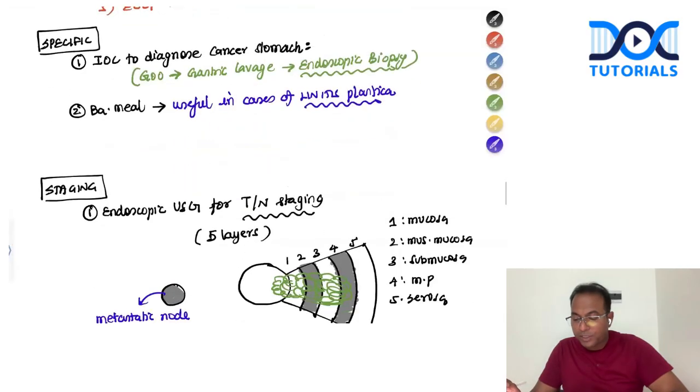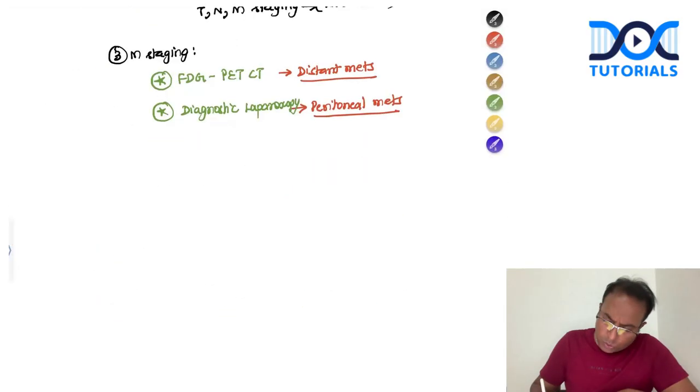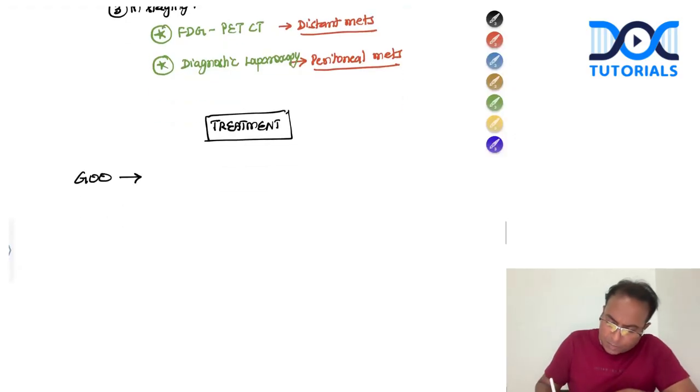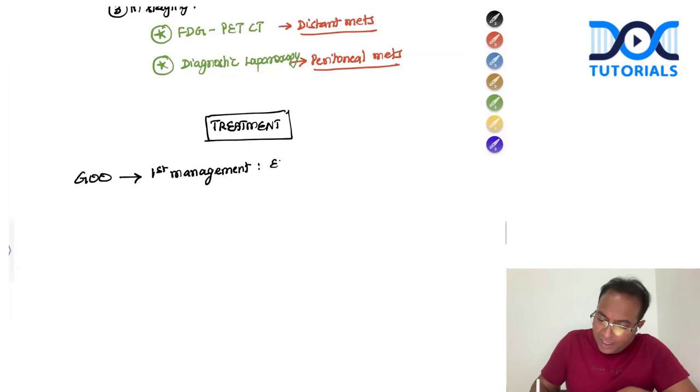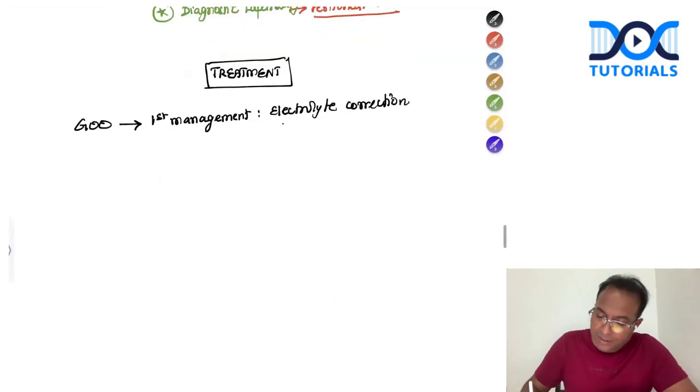Now I am going to discuss the treatment of this 60 year old male who came to my hospital. Please remember, this patient is having a gastric outlet obstruction. So what will my first management be? Electrolyte correction. Otherwise, the patient will die. The examiner will be waiting to see whether you have written electrolyte correction. What fluid should I give? The patient is hypokalemic, hyponatremic, with metabolic alkalosis.